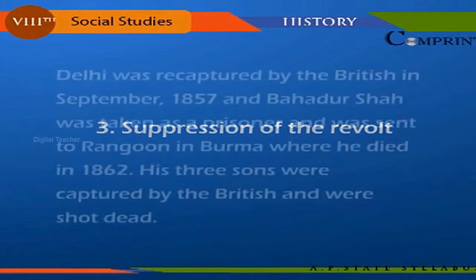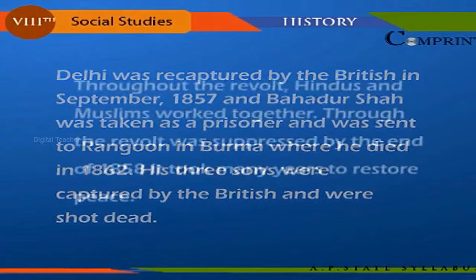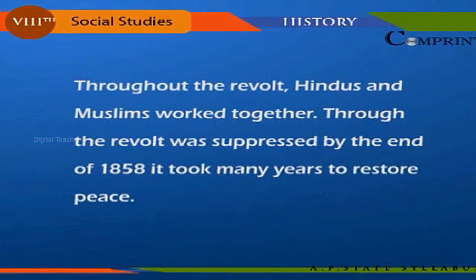Suppression of the revolt. Delhi was recaptured by the British in September 1857 and Bahadur Shah was taken as a prisoner and was sent to Rangoon in Burma, where he died in 1862. His 3 sons were captured by the British and were shot dead. Throughout the revolt, Hindus and Muslims worked together. Though the revolt was suppressed by the end of 1858, it took many years to restore peace.